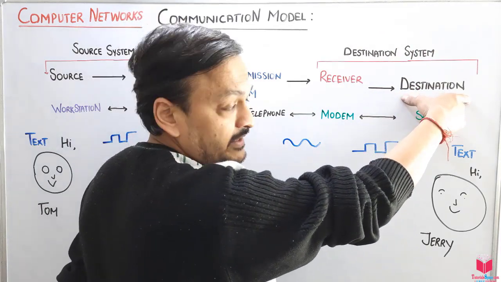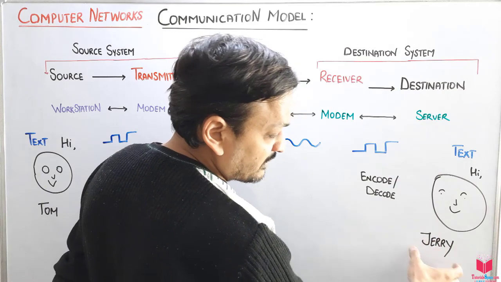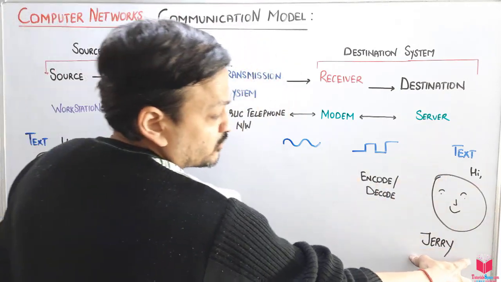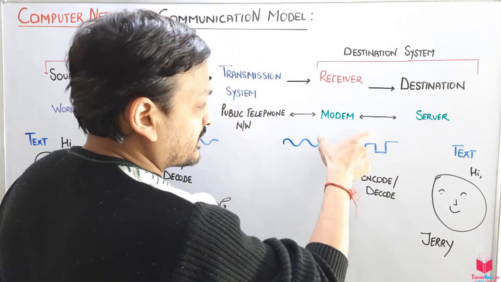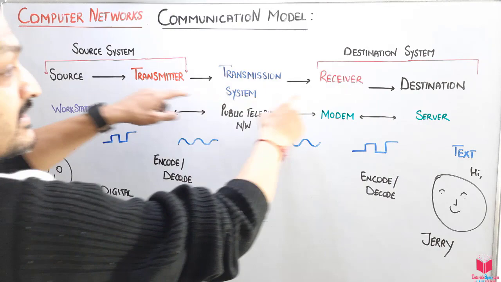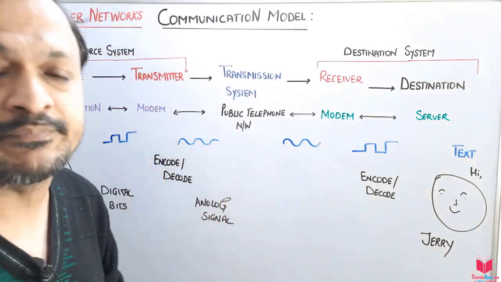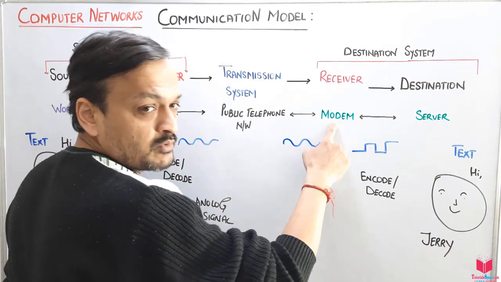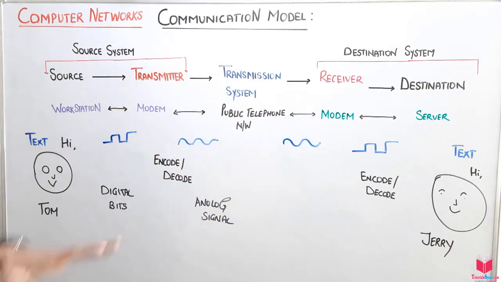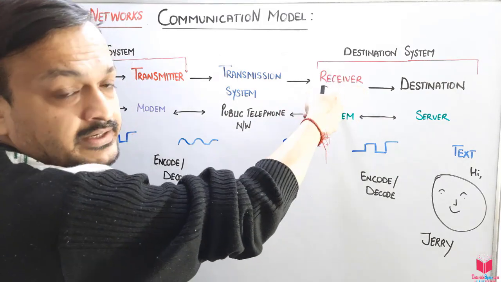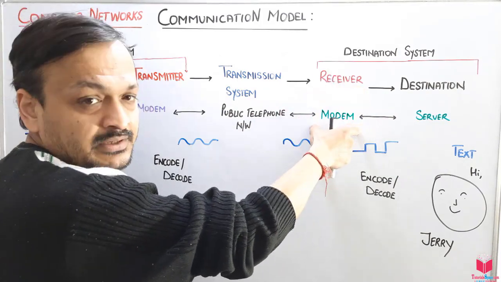Okay, this is the receiver, which in our example is Jerry's device. Before reaching his mobile, the data comes to the modem, or the receiver. Guys, the transmitter and the receiver are both the same thing, so don't get confused. This is also a modem, but at the source system we call it a transmitter, and this one a receiver because it receives the data. Both are taken as an example of the modem.